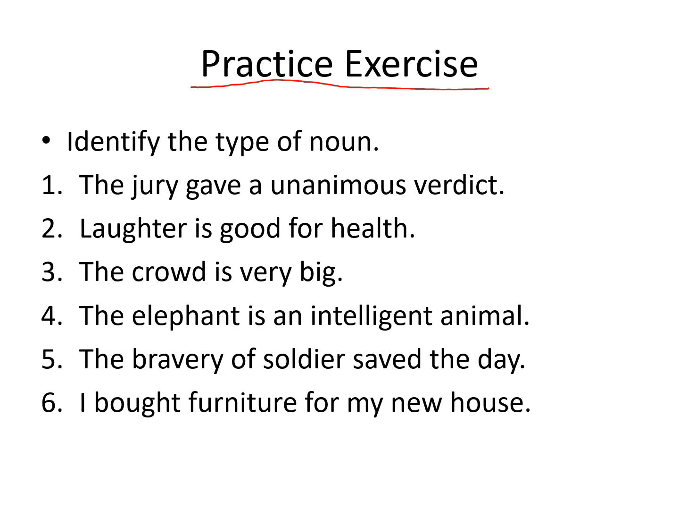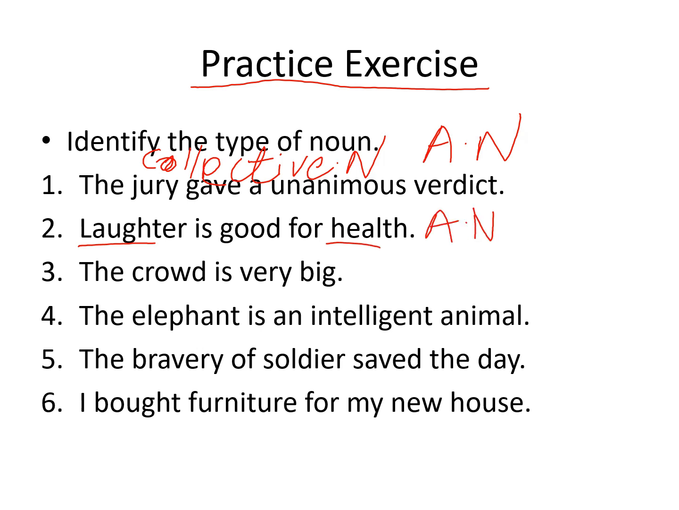Number 1. The jury gave a unanimous verdict. Jury is a collective noun and verdict is an abstract noun. Laughter is good for health. Both laughter and health are abstract nouns. The crowd is very big. Crowd is a collective noun. The elephant is an intelligent animal. Both elephant and animal are common nouns.